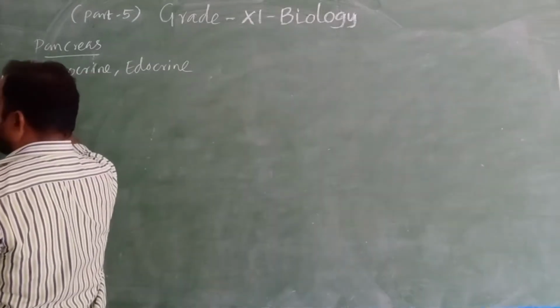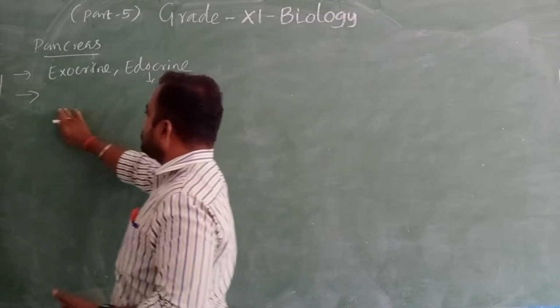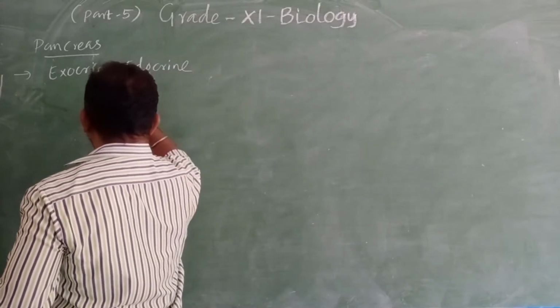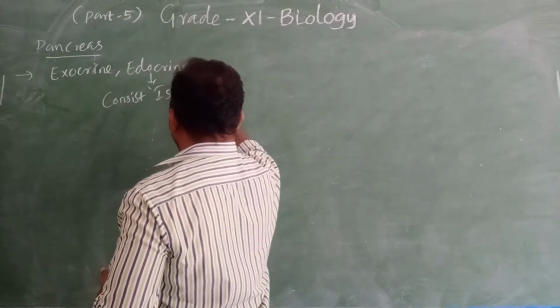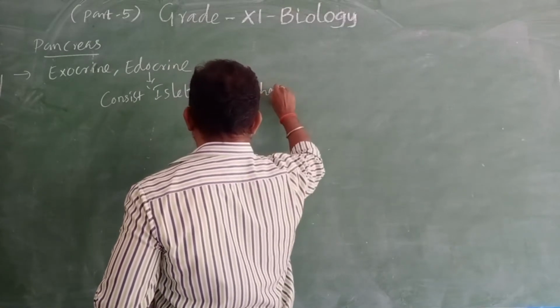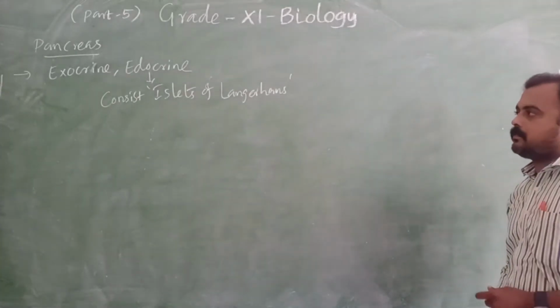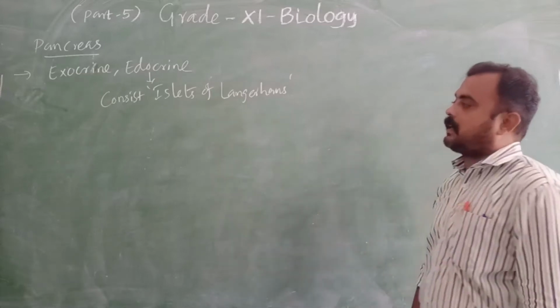The endocrine part consists of the islets of Langerhans.